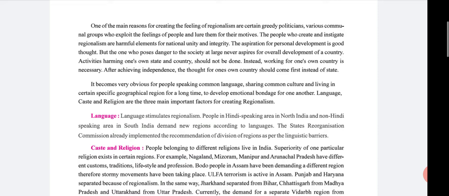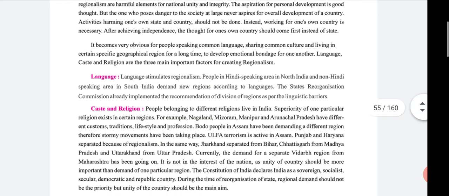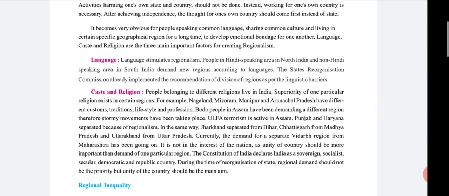Activities harming one's own state and country should not be done. Instead, working for one's own country is necessary. After achieving independence, the thought for one's own country should come first instead of the state. It becomes very obvious for people speaking a common language, sharing a common culture, and living in a specific geographical region for a long time to develop an emotional bond with one another.